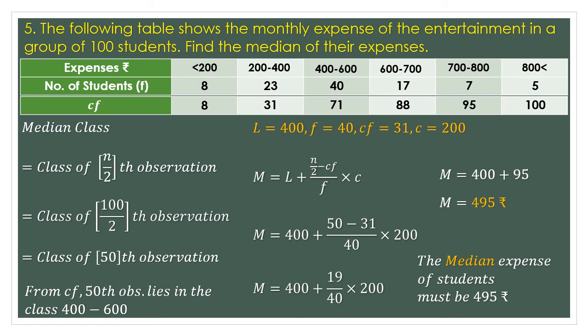With this, our median, quartile, decile, percentile portion is over. Next time I will start with the mode, the last measure of the central tendency, which we are going to study in this particular chapter.